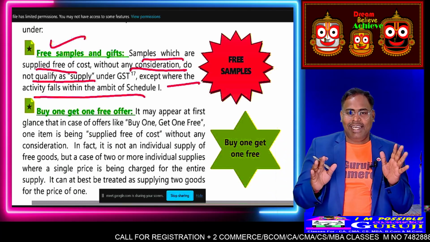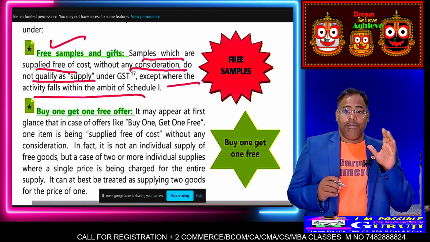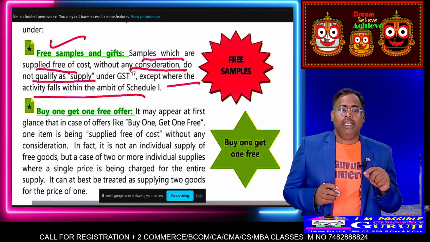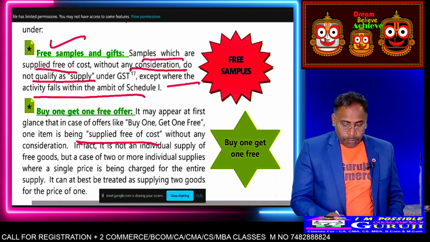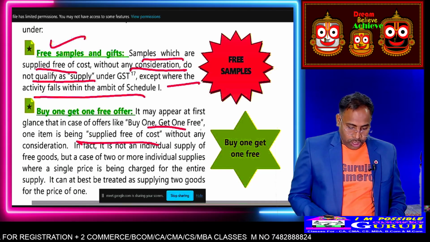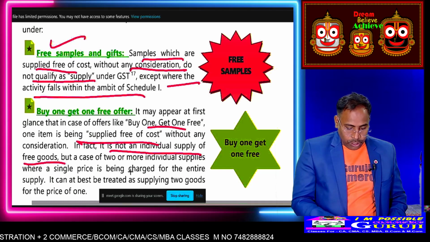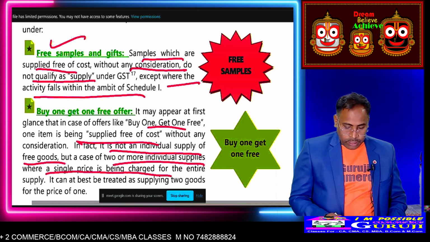Then buy one get one free, like Big Bazaar, Reliance Trends. In that case, suppose you buy one product and another product you are getting free of cost. It is not an individual supply free of cost. In this case, there are two or more individual supplies, but a single price is being charged.